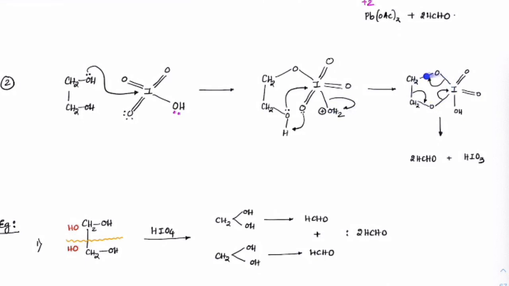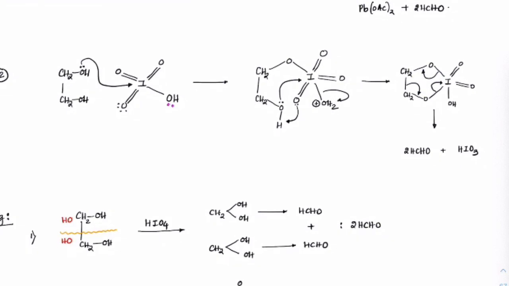Again a cyclic ester is forming here, got it? And this lone pair on oxygen has taken away the H plus which was present on it, so that has become OH. Again at sufficient temperature it breaks here, so therefore you can see the carbon-carbon bond breaks here to form 2 HCHO, and this will become HIO3. Check out the oxidation state. It started off with +7 oxidation state and now it is +5.